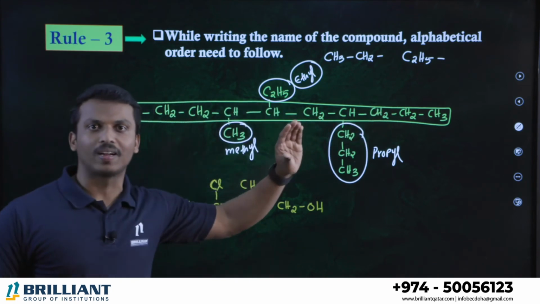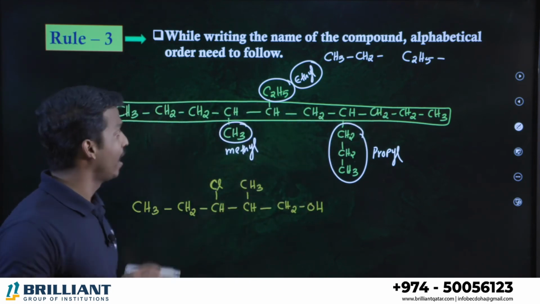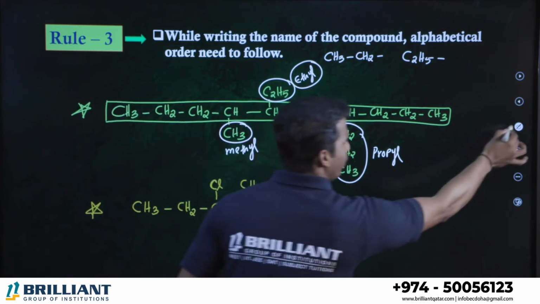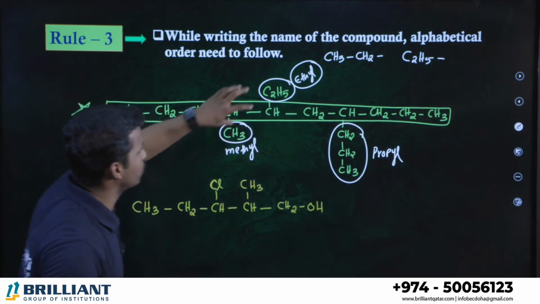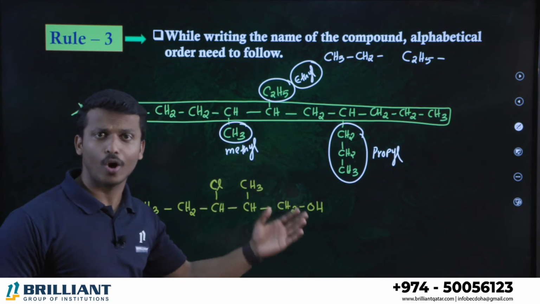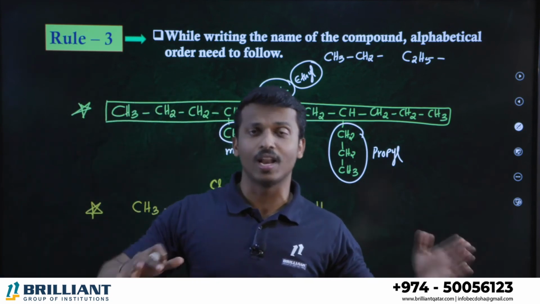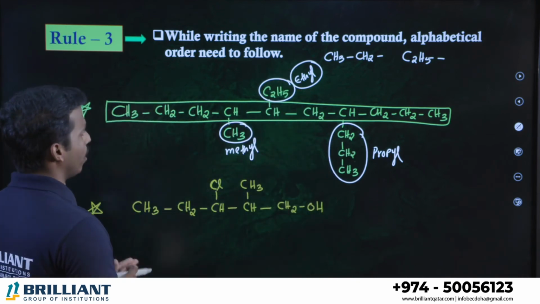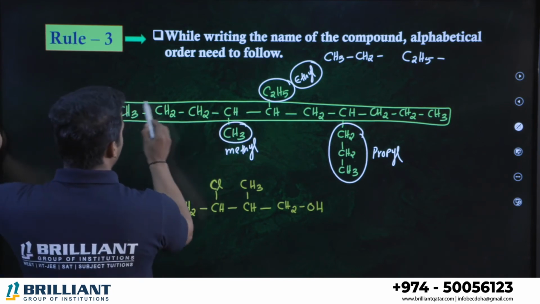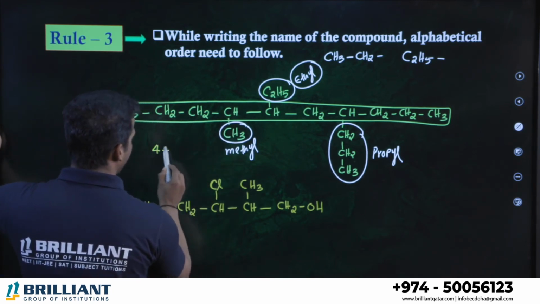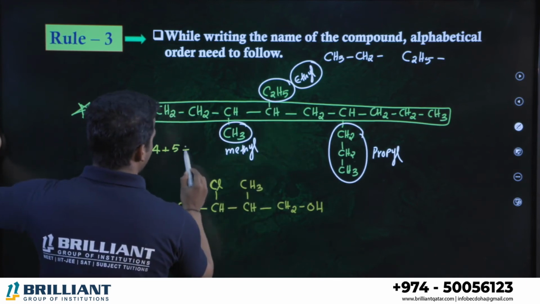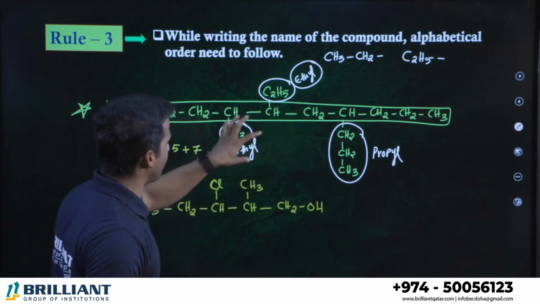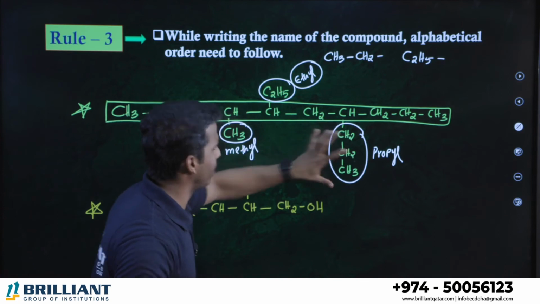Okay, so we selected the parent chain. Your parent chain contains total 10 carbon, so we will call it decane. And here, methyl, ethyl, propyl are the branches. Shall we number the parent chain? When you number the parent chain, I told you the substituent should get the least number. You don't need to bother whether it is methyl or ethyl, all of them are the same. All the branches should get the least number. From where can you start numbering? Dear all, if you start numbering from left to right, 1, 2, 3, 4, so fourth position, fifth position, one branch is there, and 6th, 7th. When you start numbering from left to right, your branches are on the 4th, 5th and 7th carbon atoms.